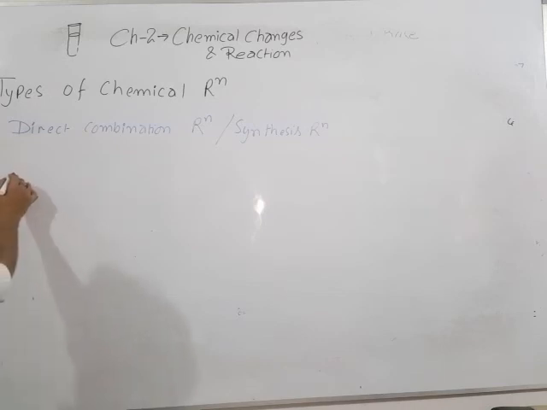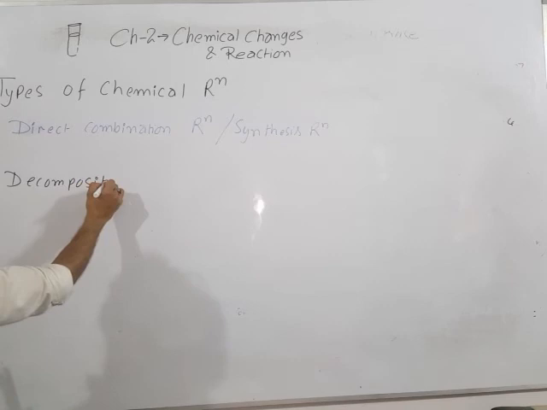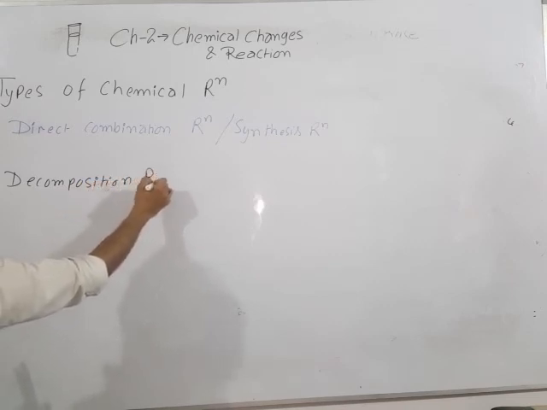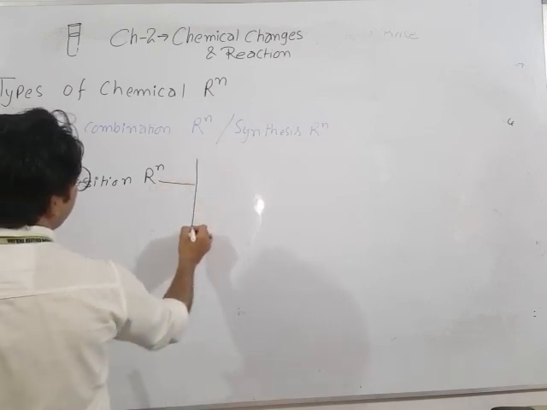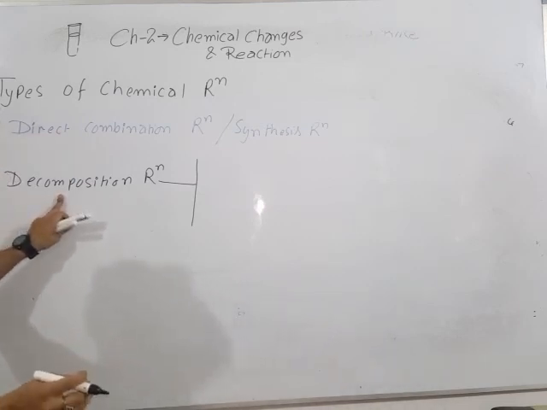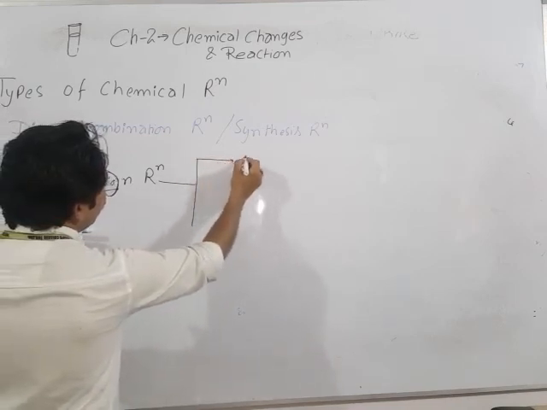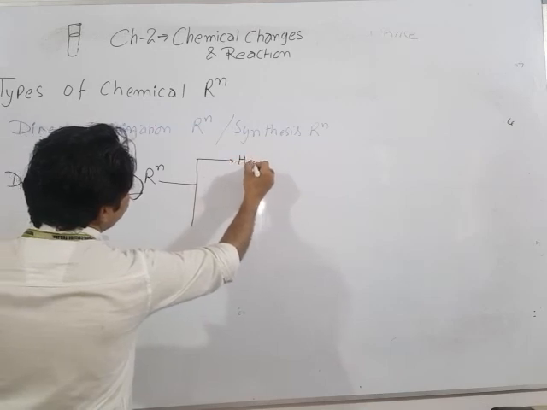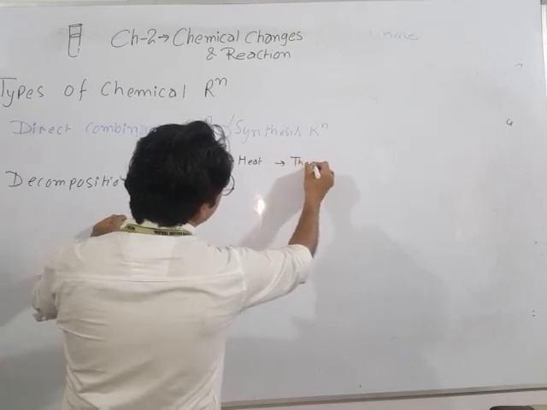Next one, that is decomposition reaction. Decomposition is further divided into three categories. Decomposition means breakdown, that means breakdown of a compound. The given compound is broken down into simpler ones. Okay, so the given compound can be broken due to heat. So that's why it is called thermal decomposition.